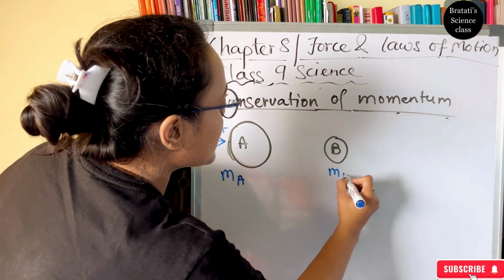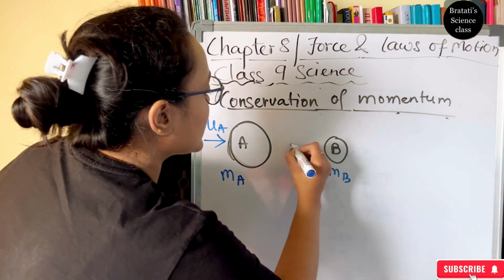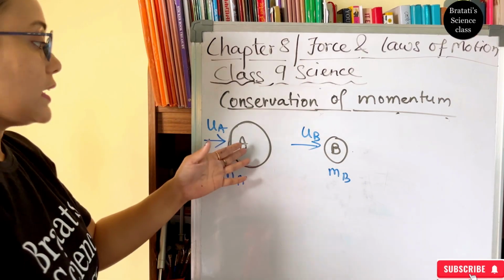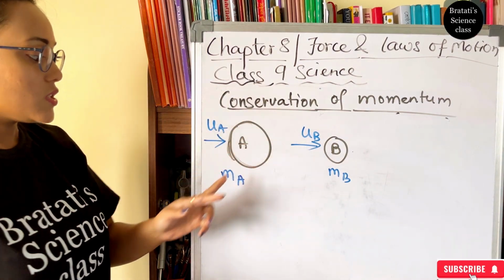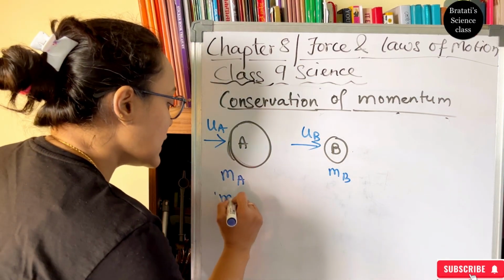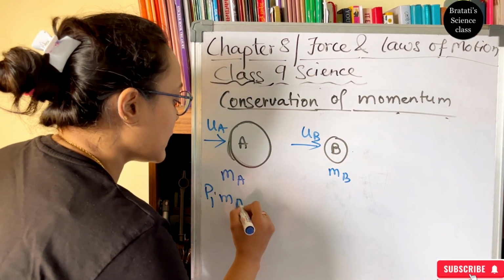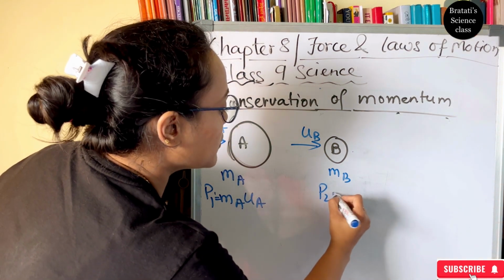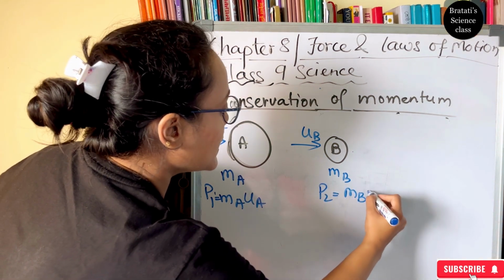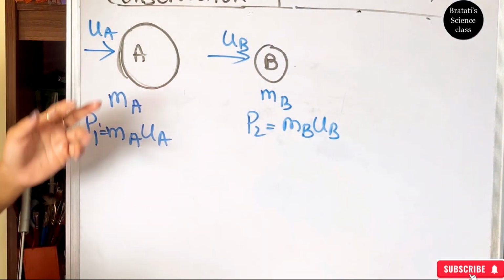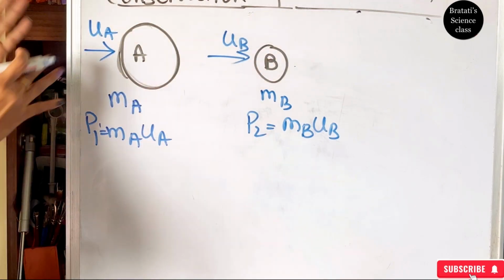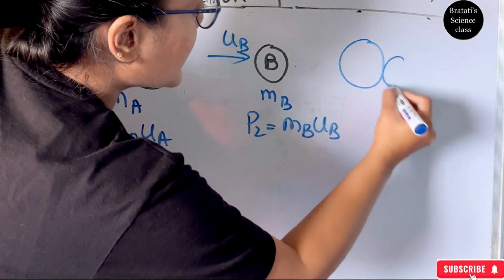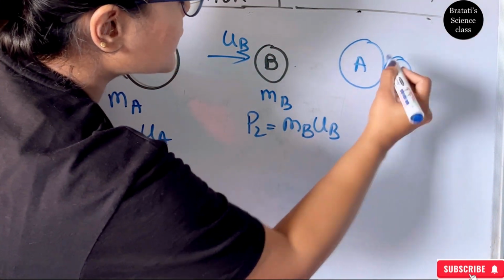Ball B has mass mb, it's moving with a speed called ub. So A's mass is more, so this momentum P1 is ma and ua, and this momentum is mb into ub. So A is going and dashing with B, and then when they are dashing, this is their condition. This is A, this is B.